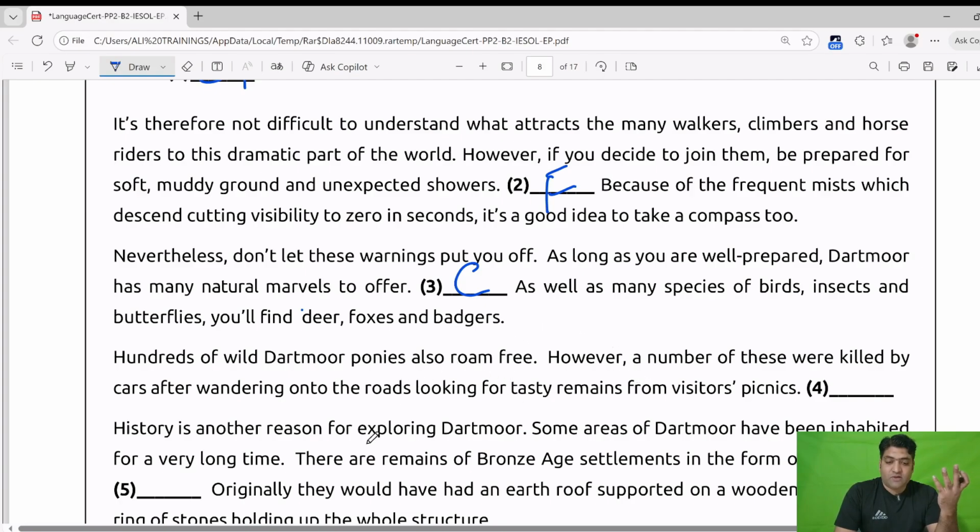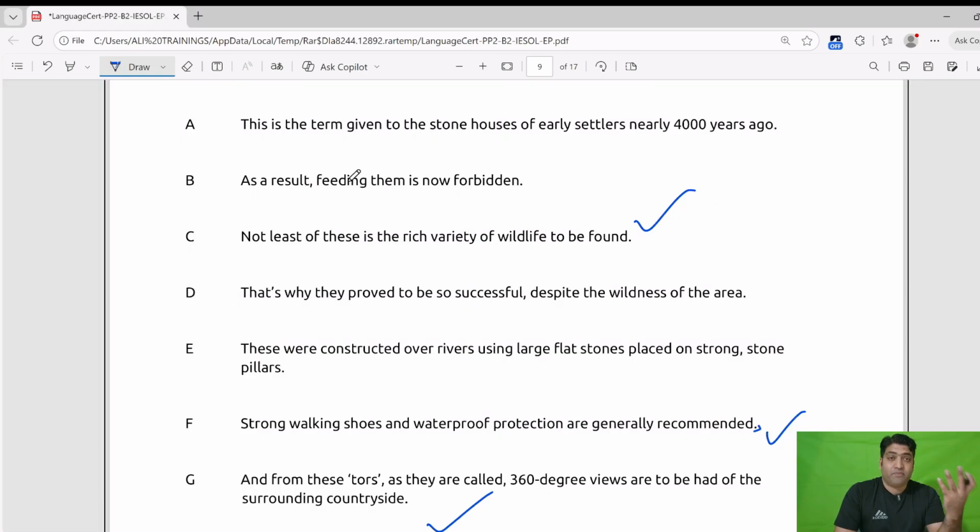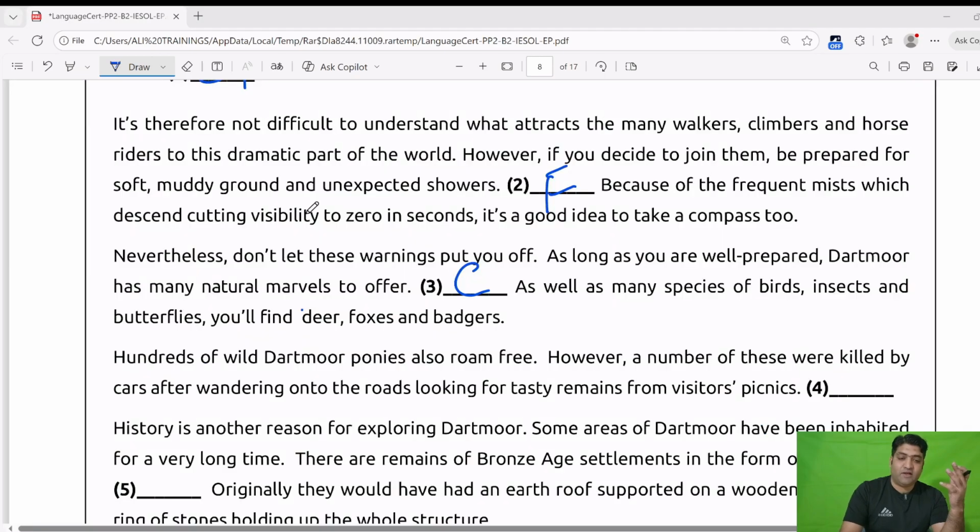the animals. So they did something about the animals, and what option can we find here? First, we will read A. This is the term given. There is no mention of the term. B. As a result, feeding them is now forbidden. B is the answer because the ponies had died due to eating tasty foods left over by the visitors. So they died. Now it is forbidden to feed them. You cannot feed anything to any animal. So the answer will be B.